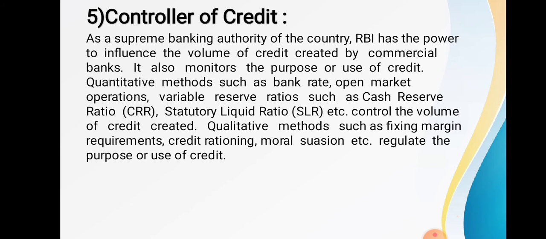Fifth function is it is acting as a controller of credit. As a supreme banking authority of the country, RBI has the power to influence the volume of credit by commercial banks. It also monitors the purpose of use of credit. Quantitative methods such as open market operation, cash reserve ratio, statutory liquidity ratio control the volume of credit. Qualitative methods such as fixing of margin requirement, credit rationing, moral suasion regulate the purpose of use of credit. So the fifth function is controller of the credit.